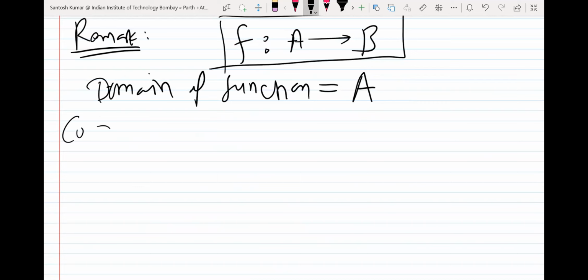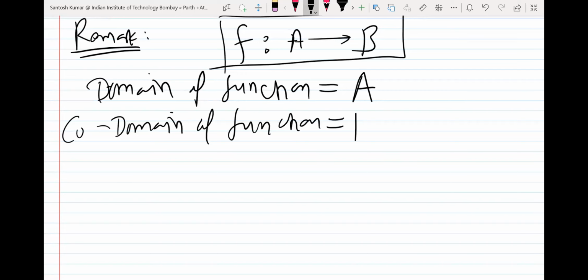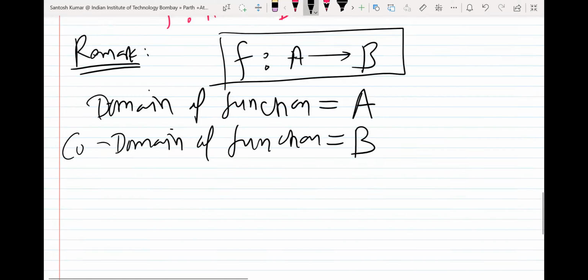If they ask you codomain of function, so that we define as B. Codomain is set B. And the next thing comes range. So range is an important thing because in JEE they always ask you 1-2 questions on it. Range of function.